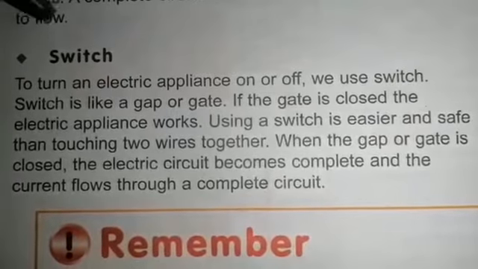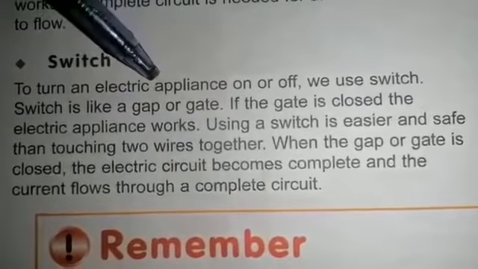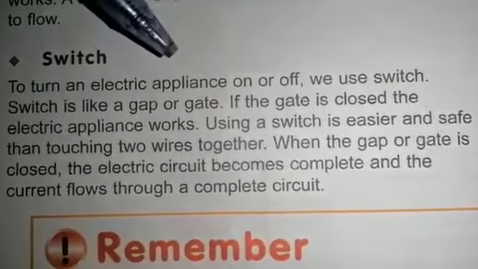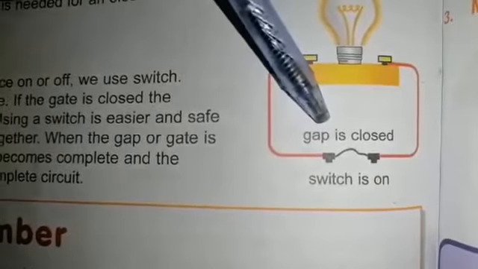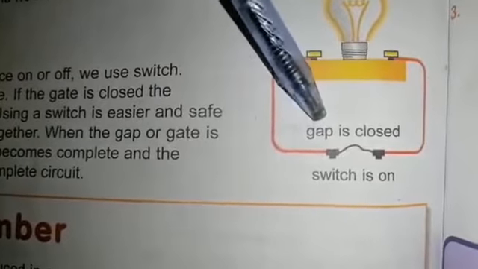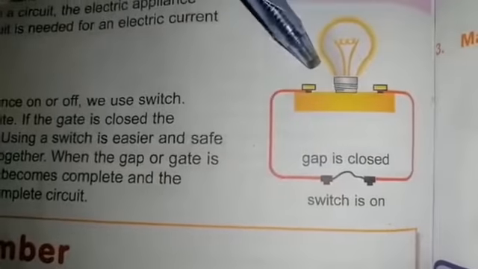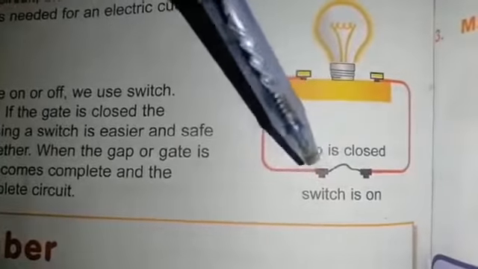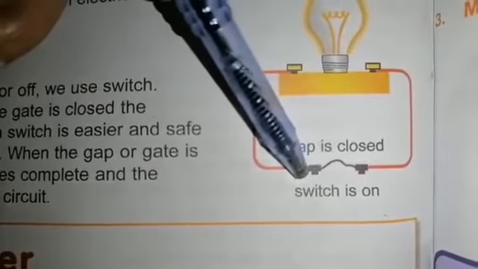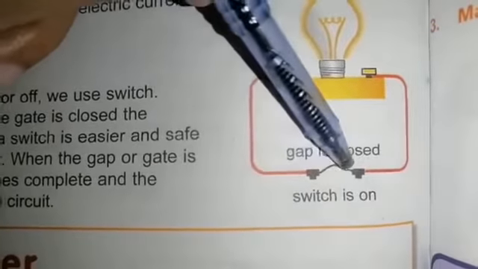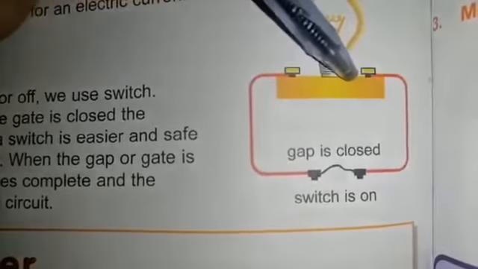Our next topic is switch. If we want to turn on or turn off an electric appliance, we use this switch. Basically, a switch is like a gap or a gate. If it is closed, the bulb will light up, and if it is open, the bulb will not light up. If we turn on the switch button, the gap becomes closed, so the pathway is completed.